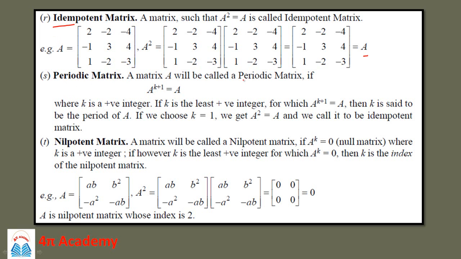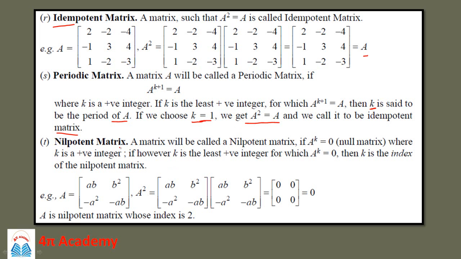Then the next is a periodic matrix. A matrix A will be called a periodic matrix if A raised to k plus 1 is equal to A, where k is a positive integer. If k is the least positive integer for which A raised to k plus 1 is equal to A, then this k is said to be the period of A. If we choose k equal to 1, then we get A square is equal to A, because A raised to 1 plus 1 is A square. Then we can call it an idempotent matrix, and here this k is called the period of the matrix.